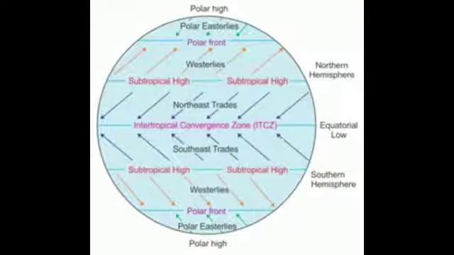These are the equatorial low pressure belt, the subtropical high pressure belt in the northern hemisphere, the subtropical low pressure belt in the southern hemisphere, the subpolar low pressure belt in the northern hemisphere, the subpolar low pressure belt in the southern hemisphere, the polar high pressure belt in the northern hemisphere, and the polar high pressure belt in the southern hemisphere. These are not continuous.